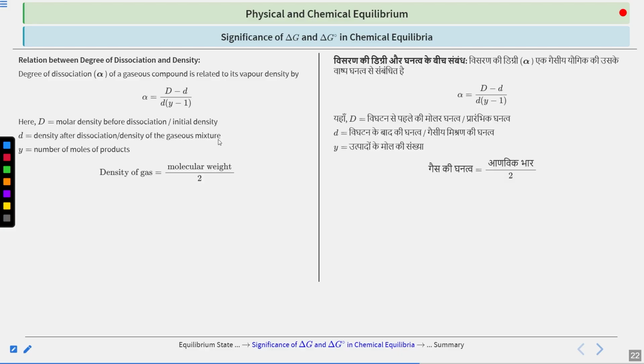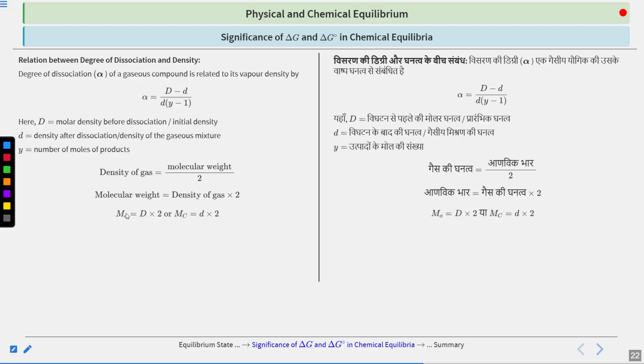And what is the density of a gas? Very simple. Take the molecular weight divided by 2. That's the density of your gas. Sometimes it is also called the vapor density. Now, if you simplify this further, the molecular weight can be written as the density of gas, or vapor density of gas, multiplied by 2.